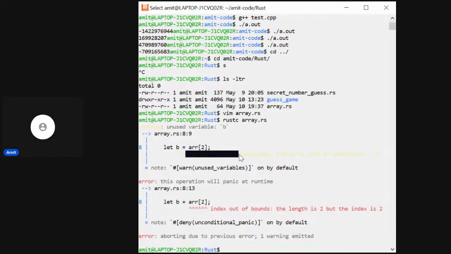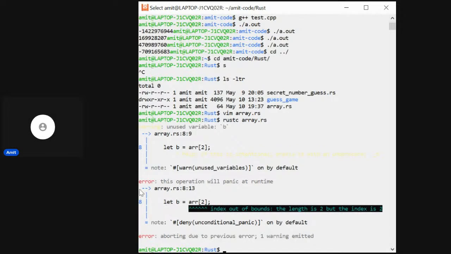And it says, if this is intentional, prefix it with an underscore. Then again it says that the variable is unused, and if this is intentional, prefix it with an underscore. Oh, that's pretty good. For every unused variable as well, it says that if it is unused, then prefix with an underscore. By the way, all the unused variables are prefixed with an underscore in Rust. So one warning, one error, and that's good as compared to C++.